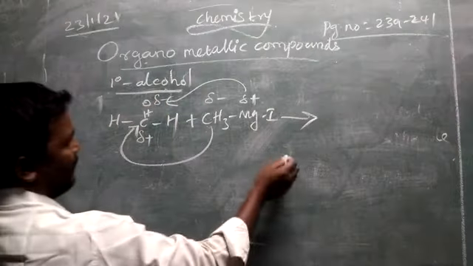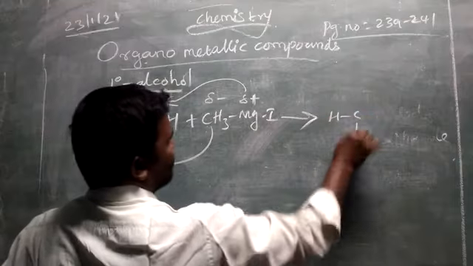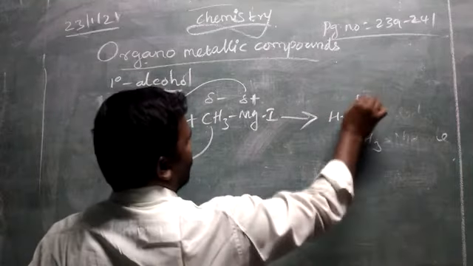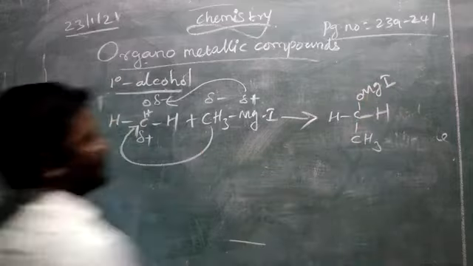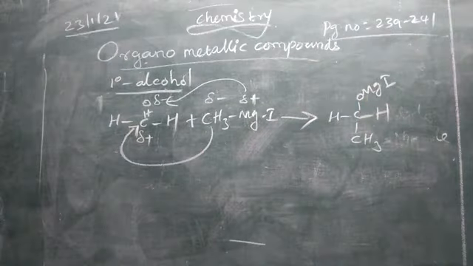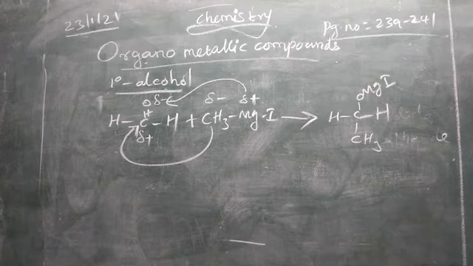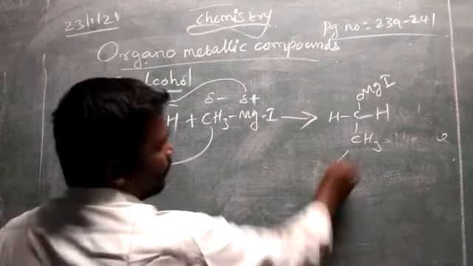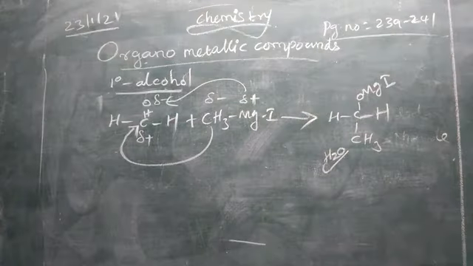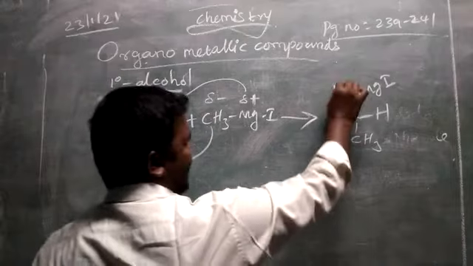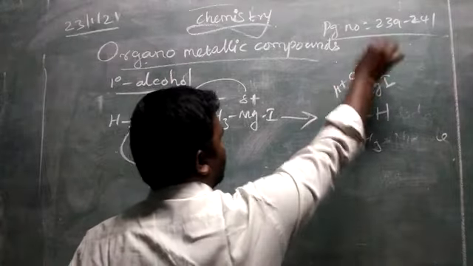So we get H2C(CH3)OMgI, followed by a hydrolysis reaction. Hydrolysis means reaction with water. If you take water, what will happen? Water will ionize into H plus and OH minus.